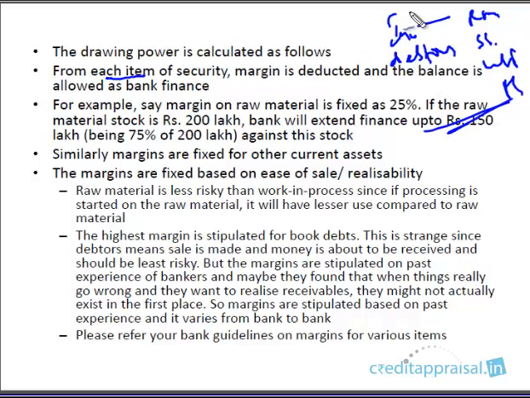From the current assets, for each and every item they'll be deducting some margin. This margin is stipulated by the bank, for each individual item. They'll be deducting the margin, and the balance they'll be allowing as bank finance.